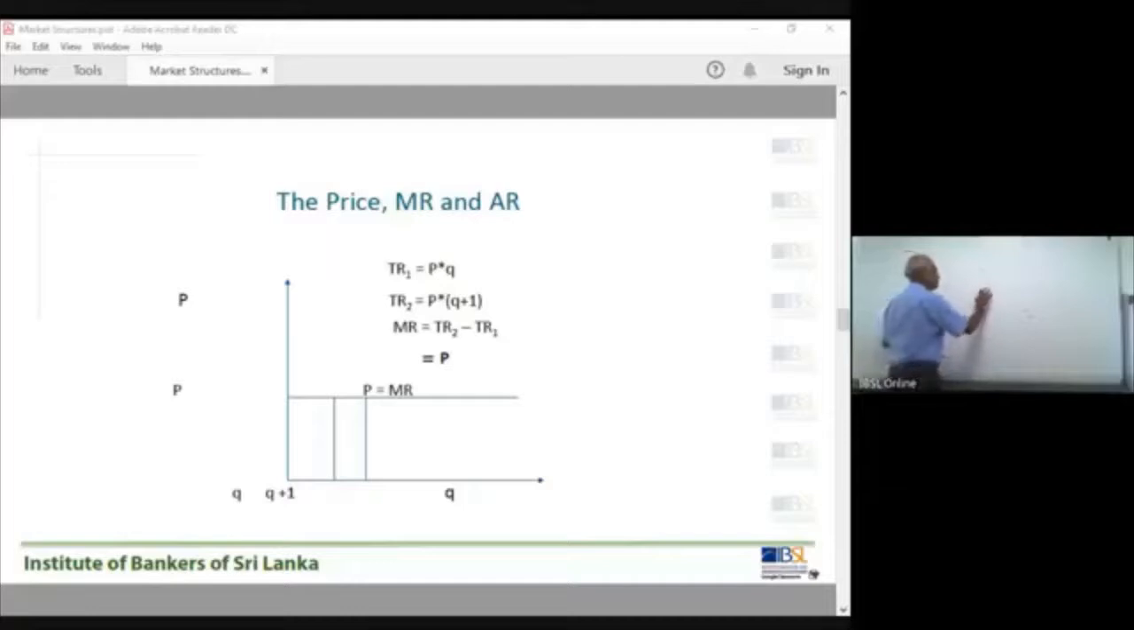P1. The firm is the price taker. So that is the demand curve, a perfectly elastic demand curve, elasticity of demand equals infinity.